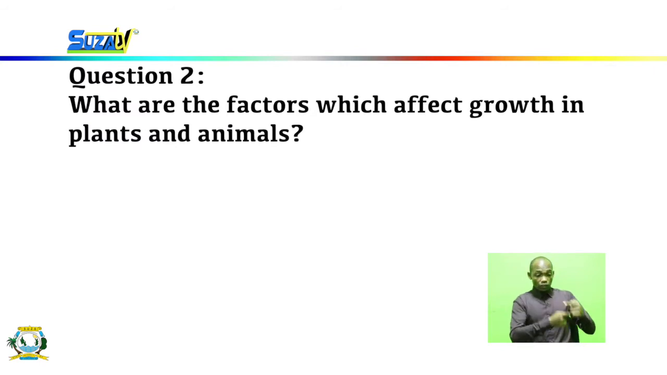Moving on to our second question, which says: what are the factors which affect growth in plants and animals? We all know that growth occurs in plants and animals, but there are factors which can affect it, that is, hinder the growth or increase the growth level.